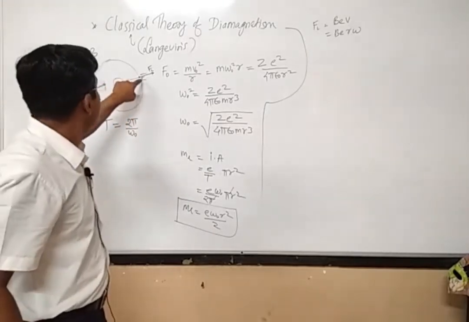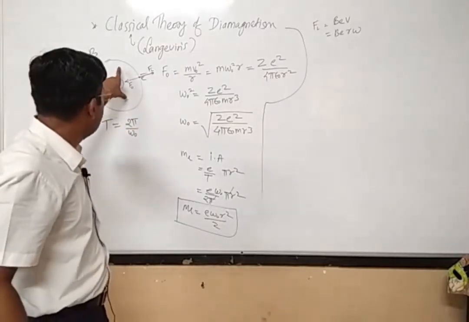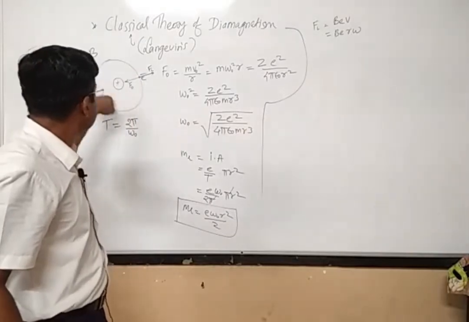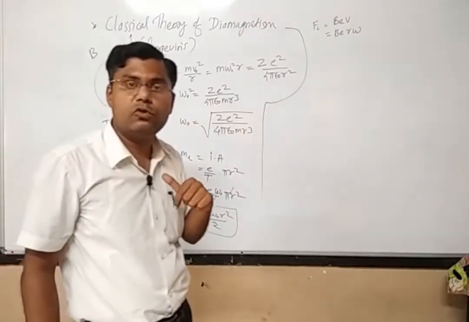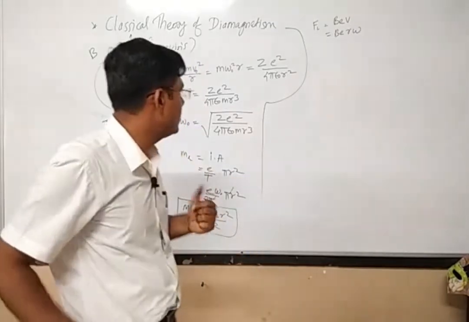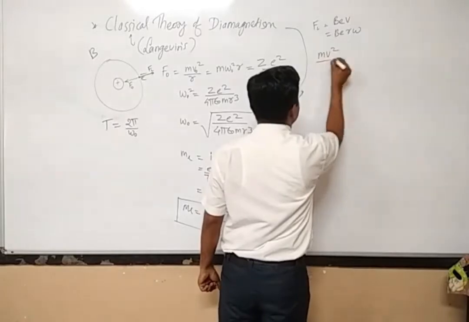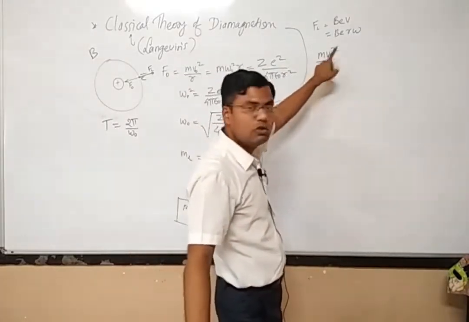But the electron still is in the circular orbit. Even if I am keeping this atom in the external magnetic field, the electron is following the circular path only. Therefore, the new centripetal force must be acting on the charged particle, and that new centripetal force will again be m v square divided by r, where v is the new velocity.